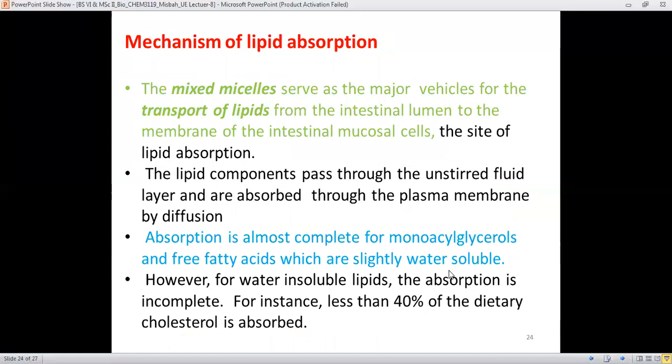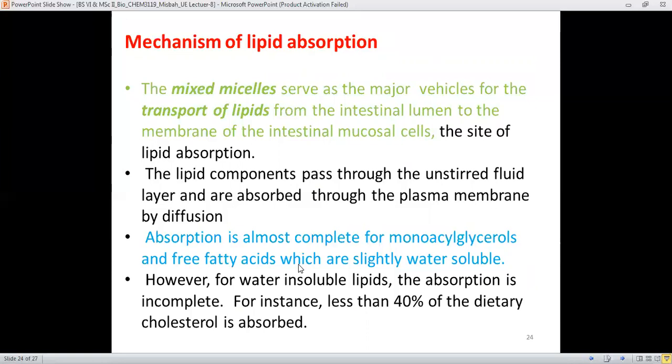And therefore, there must be the high absorption of the lipids inside of the bloodstream in order to provide the energy. And the lipid components pass through the unstirred fluid layer and are absorbed through the plasma membrane by the simple diffusion process.